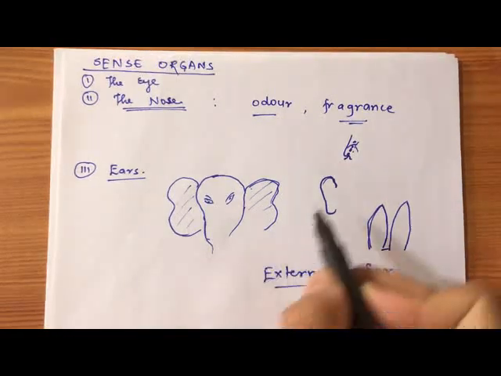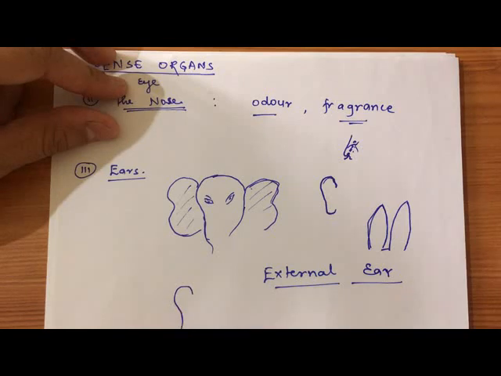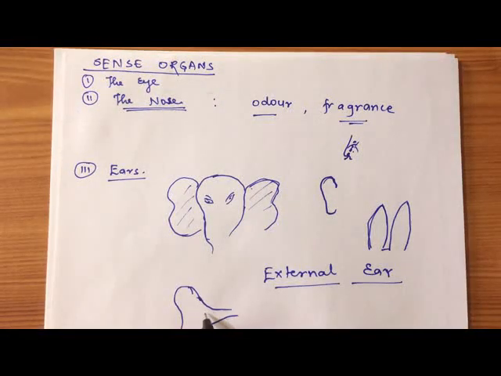Our ear is divided into 3 parts. Suppose that this is an ear. There is a gap here, a slit, through which the sound goes, and this part is called the middle ear.